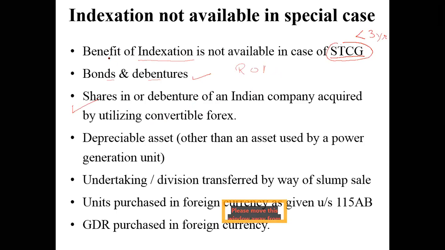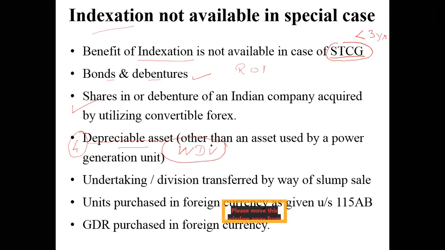Okay. Next, this benefit of indexation is also not applicable for depreciable assets. Remember, we had solved problems the other day. We solved four problems: when written down value is zero, when the block is not in existence. All those problems we have seen. If you observe, that asset was a depreciable asset, right? So in case it is a depreciable asset, the value of indexation will not be arrived at. Why? Because every year you write down the new written down value. So when you write down the new written down value, it has already taken into consideration the inflation level, and that is the reason the concept of indexation will not be applicable for depreciable assets.